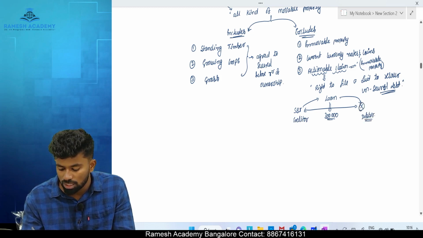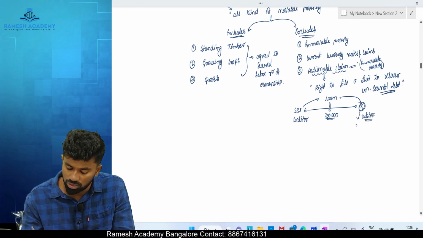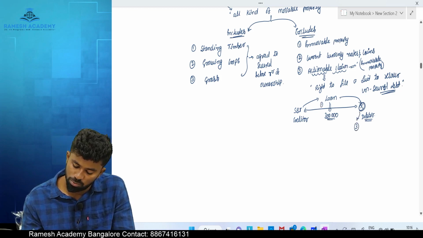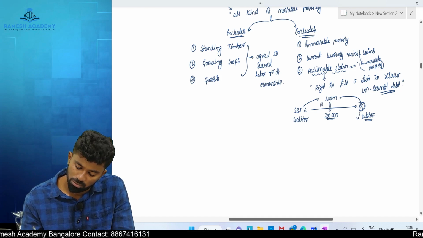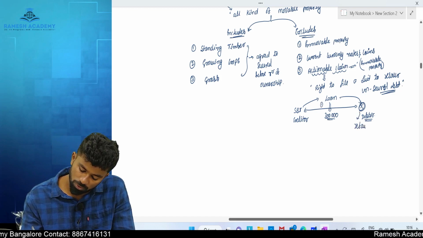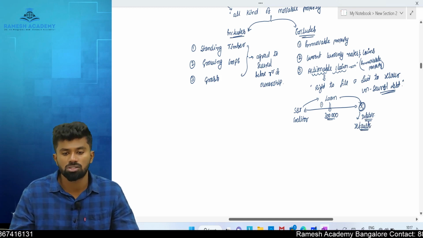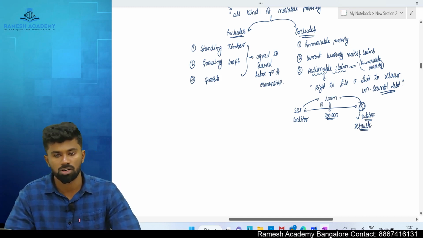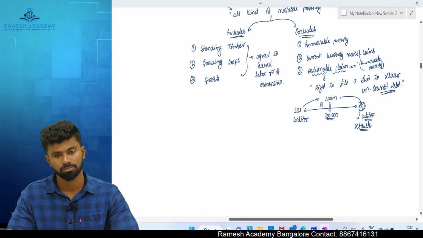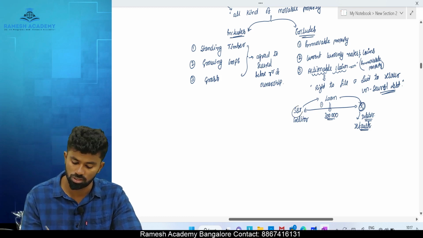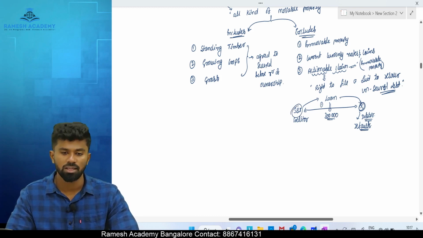And Mr. X promised to repay it within 3 months, but now X defaults. Tell me, if X defaults, what is the remedy available to the bank? What can SBI do?